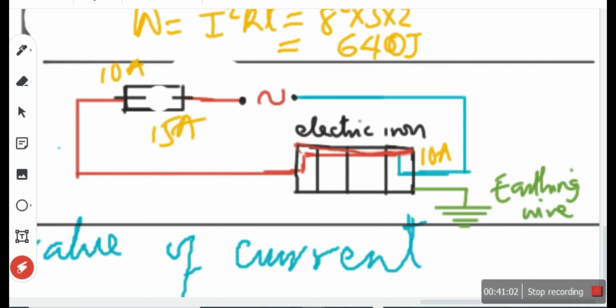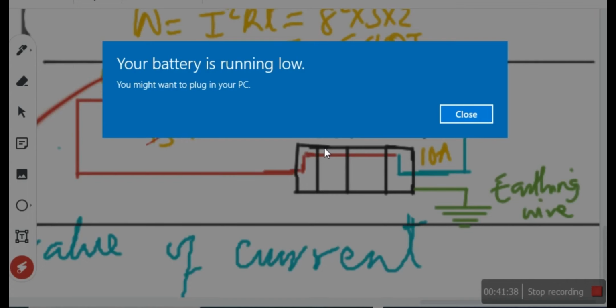Yeah, well, so how if it goes to the earth? When it is going to the earth, yes, some will still flow. But I'm saying that because it is going through what we call a path of least resistance, a path of smaller resistance. Just because it is going through the route where the resistance is smaller, that's why the current becomes bigger and so it blows the fuse. That's all that we require here.